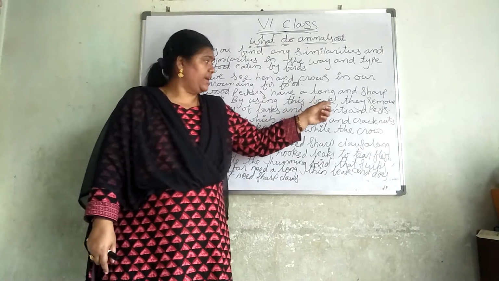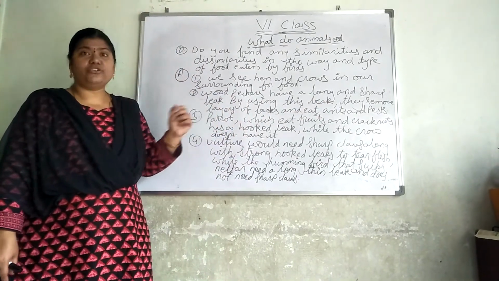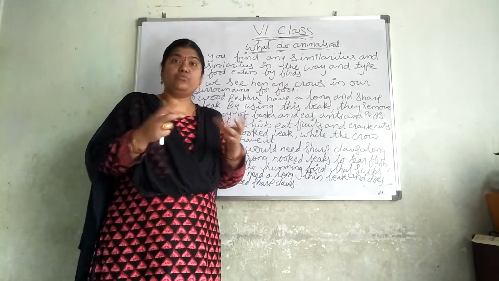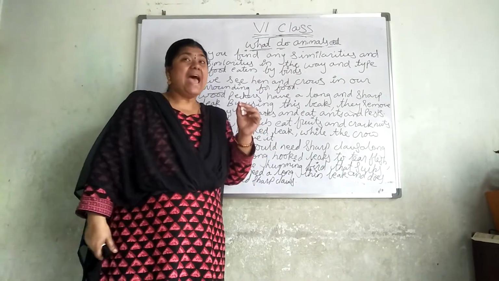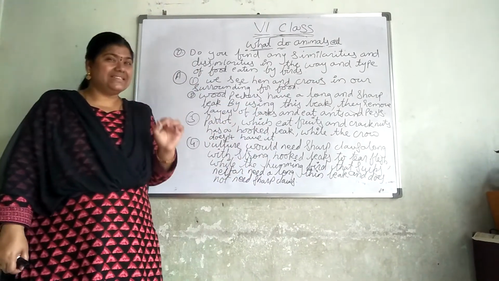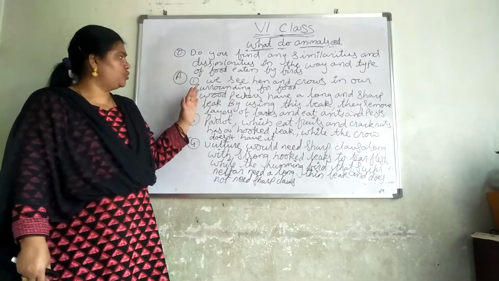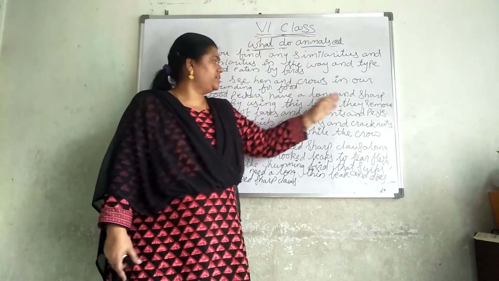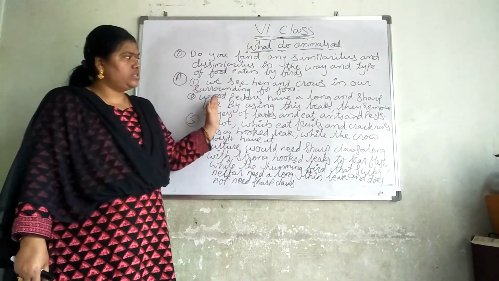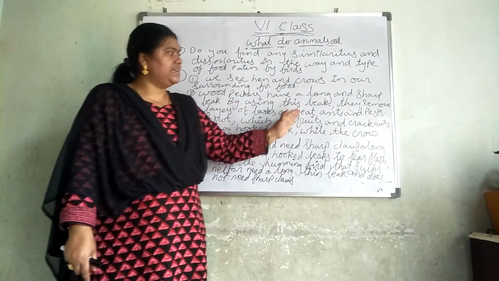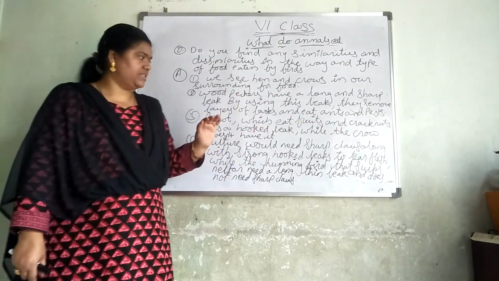By using this beak, they remove the layers of the bark. When we remove the layers of the bark, what will be present? Ants, worms, insects will be present. So they remove the bark and start eating that food. By using this beak, they remove layers of bark and eat ants and pests which are present in that.